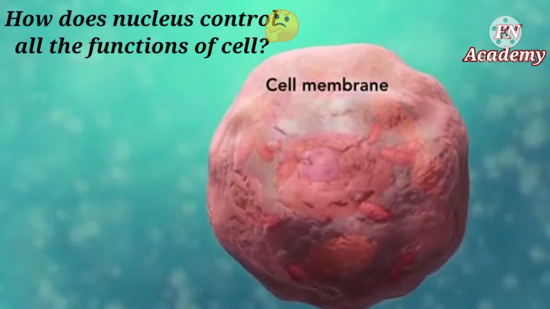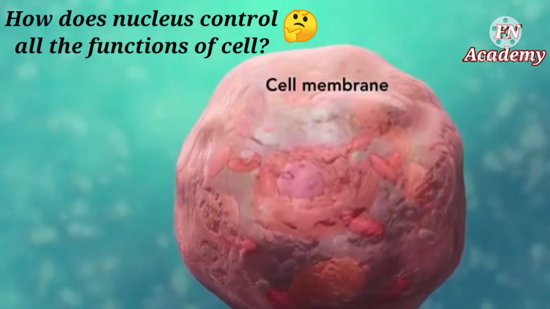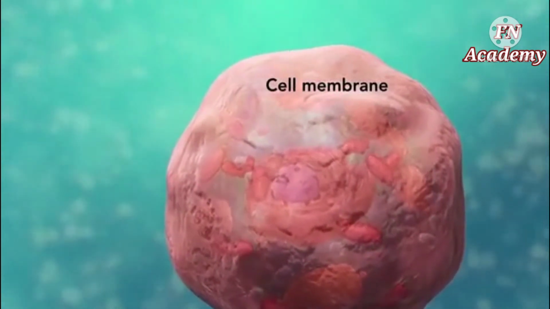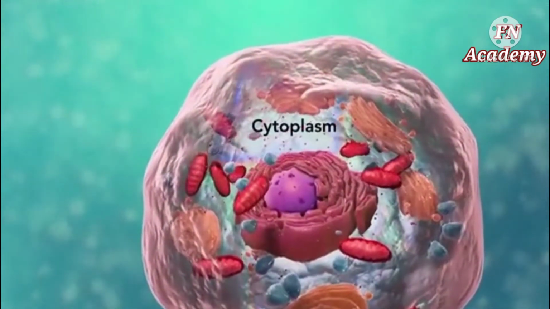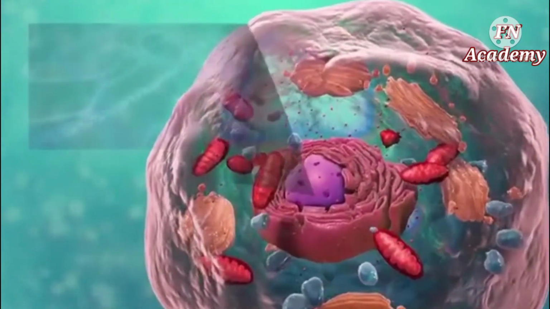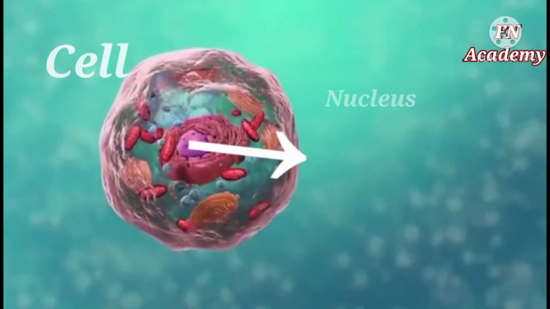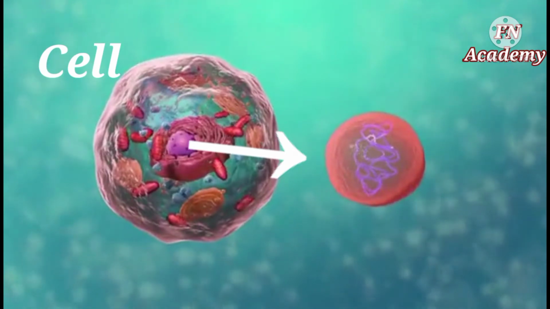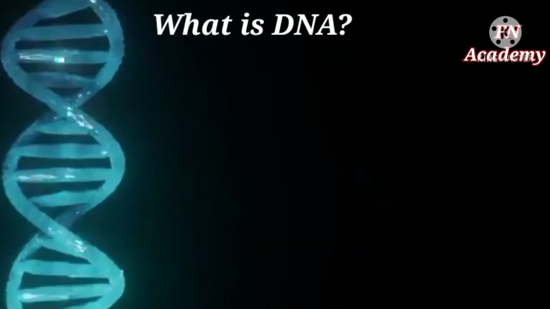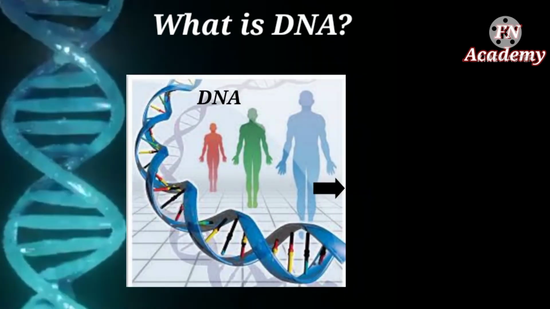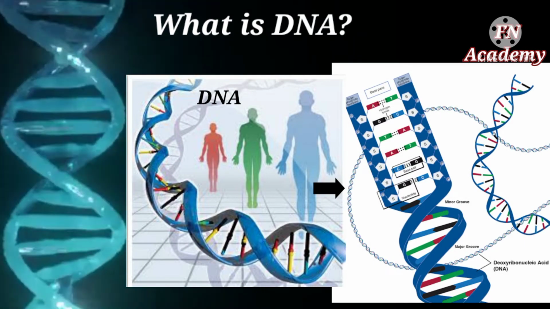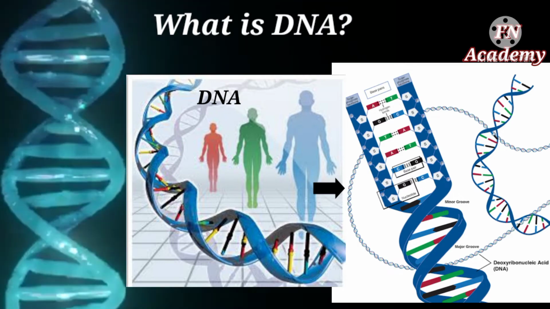So how and what exactly does it control? It controls or determines physical appearance because of some material which is present within the nucleus. This material is called DNA. So now the question arises, what is DNA? We have heard a lot about DNA. It stands for deoxyribonucleic acid.